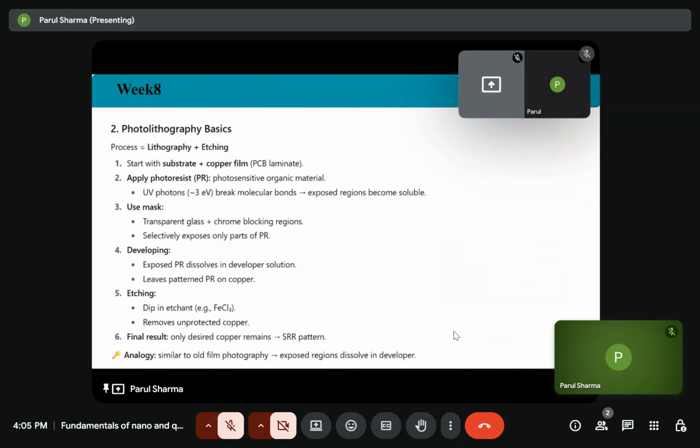Okay, so let's start with how these structures or patterns are fabricated.